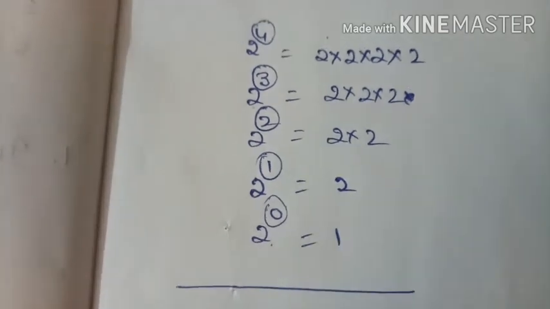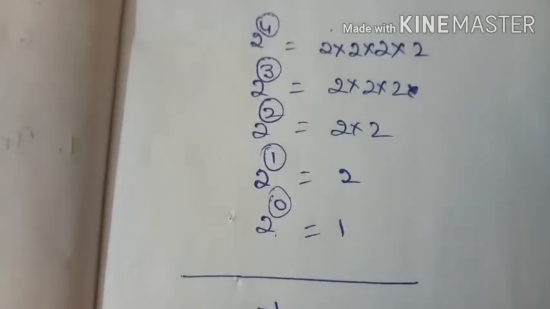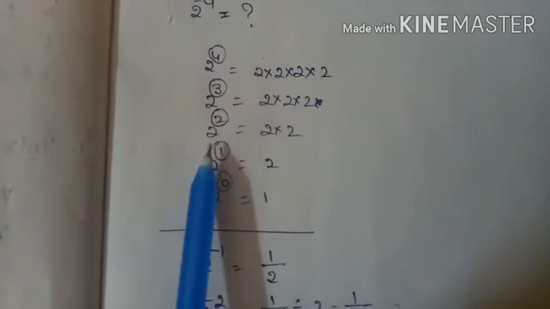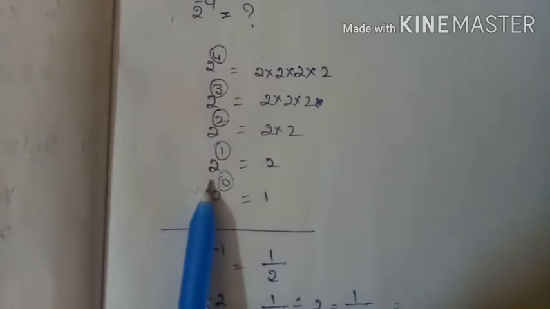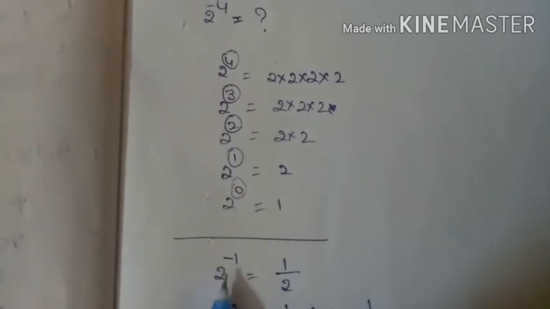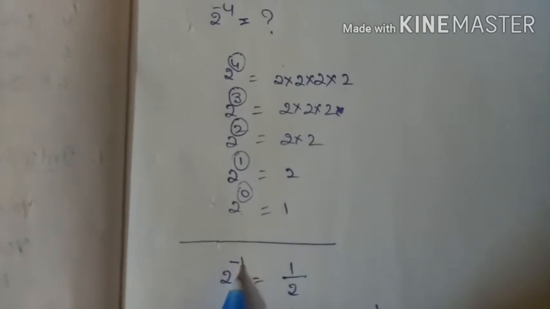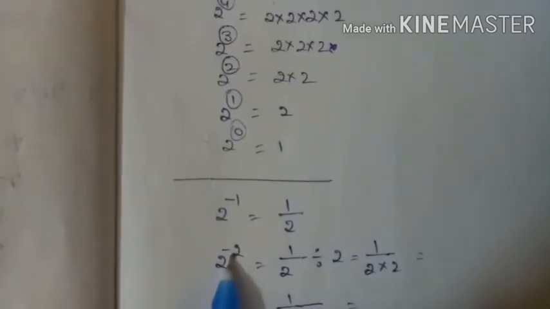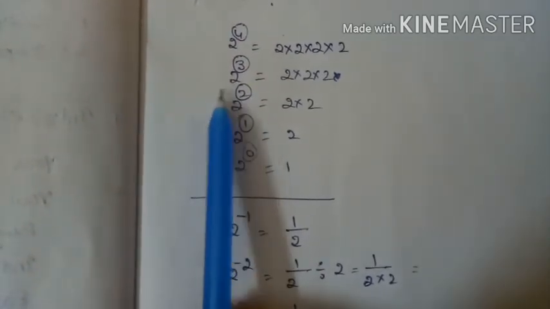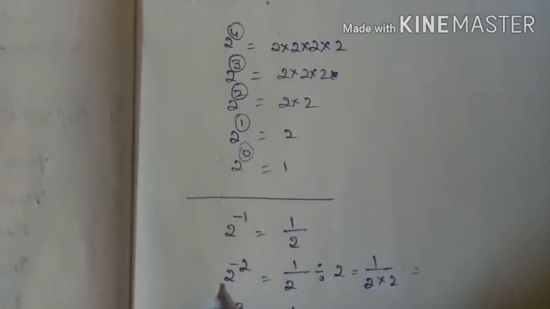Now guess what the next power will be. Here the exponents on the LHS: 4 minus 1 becomes 3, 3 becomes 2, 2 minus 1 is 1, 1 minus 1 becomes 0. Then the next exponent is minus 1, the next one minus 2, the next one minus 3. In this way the exponent is reduced by 1 each time.